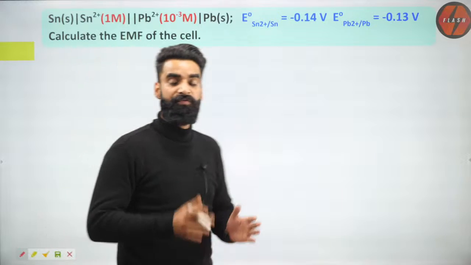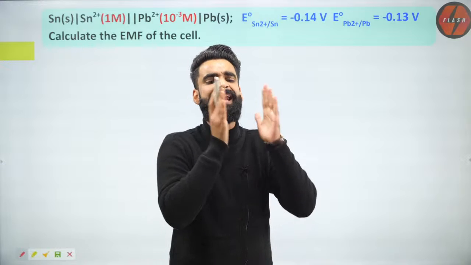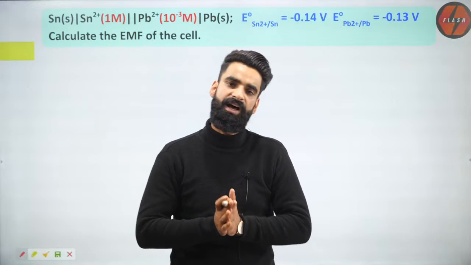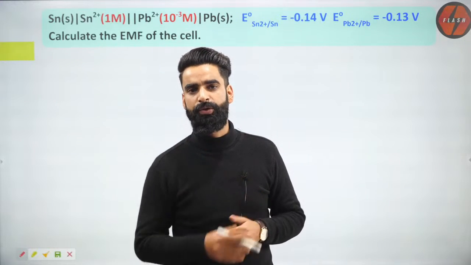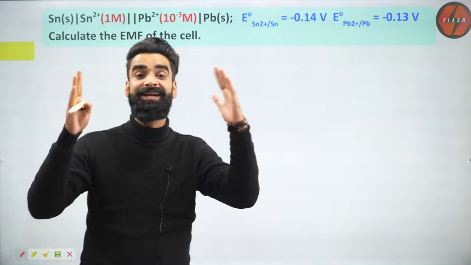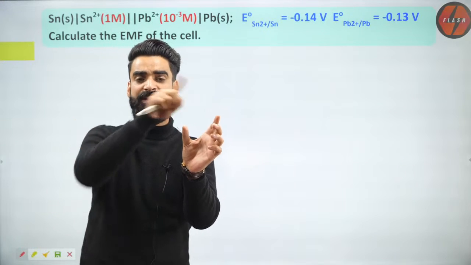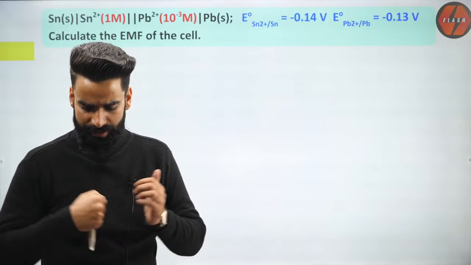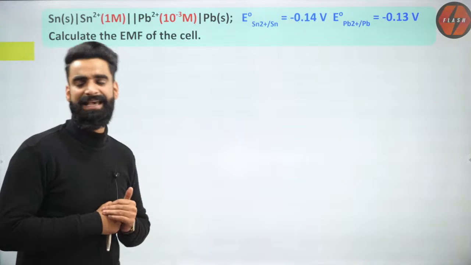Till now, we were writing the Nernst equation for half cells, for electrodes. One electrode is called one half cell. Now, I'll show you how to write the Nernst equation for a complete galvanic cell. In a complete cell, we have two electrodes connected externally, and internally by means of a salt bridge. Now let me show you how to write the Nernst equation for a complete cell.